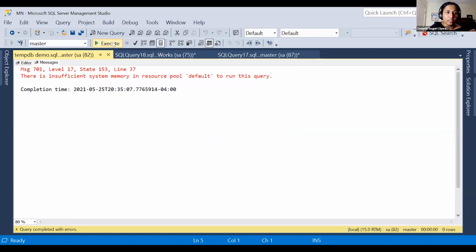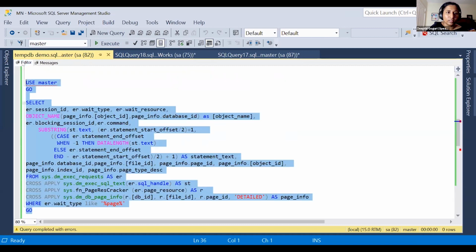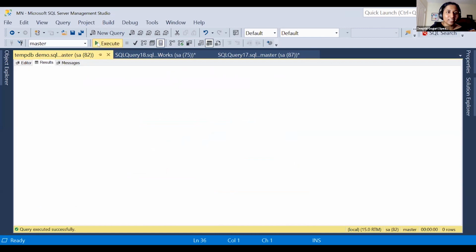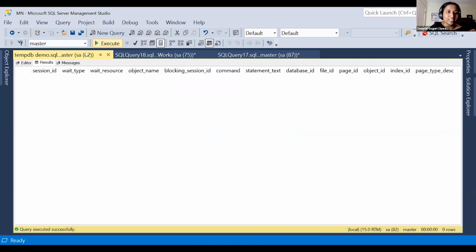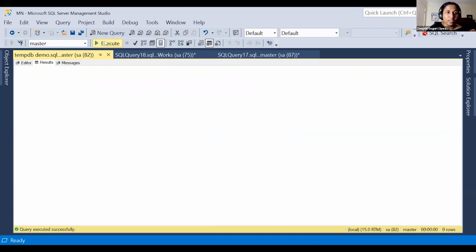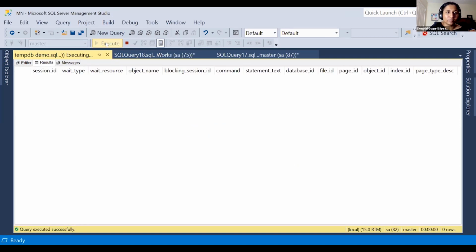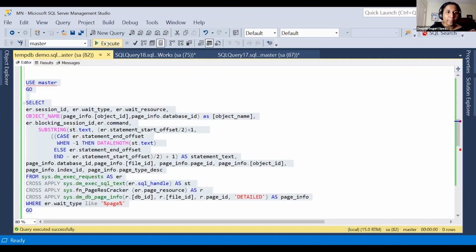And oops, why did it say insufficient system memory? Come on. So hold on just a moment. It should show me the latches. I'm not sure why it is not showing.